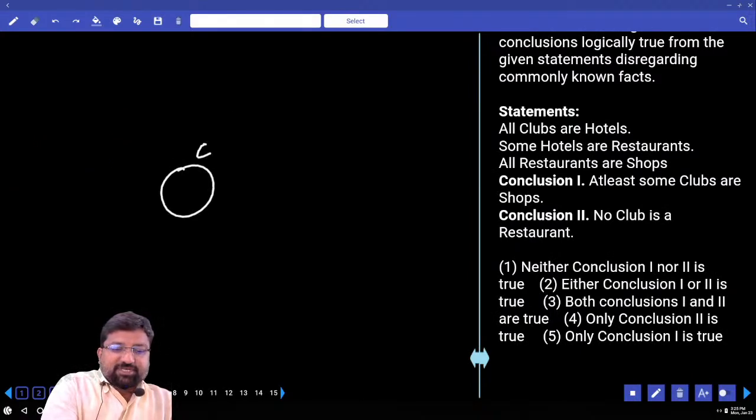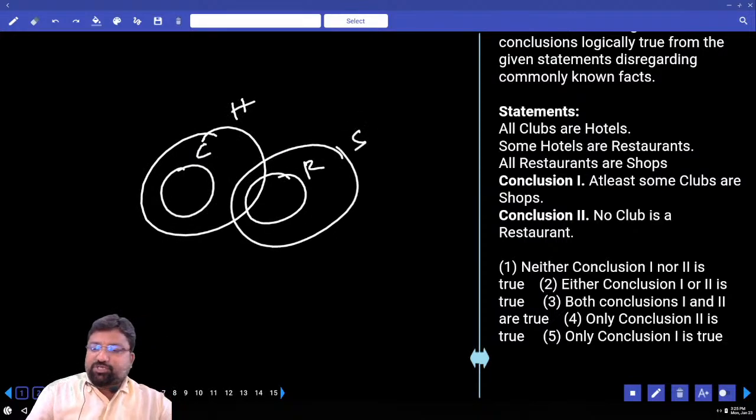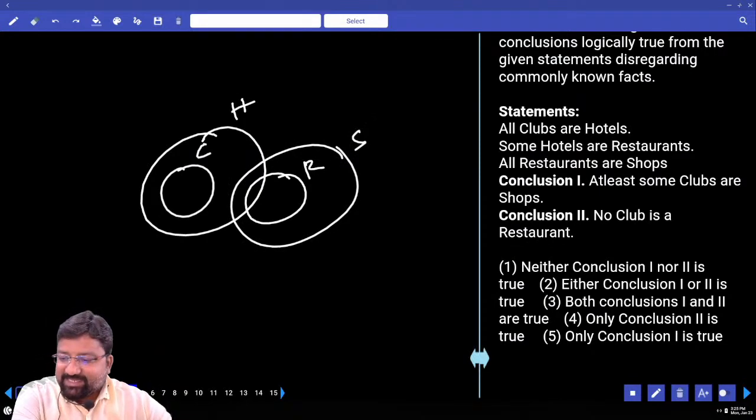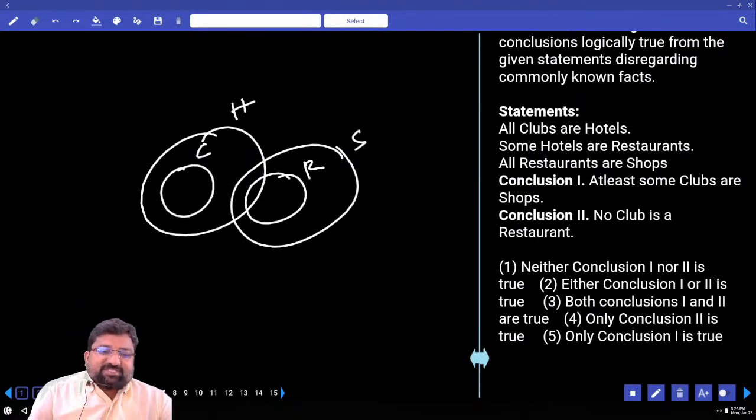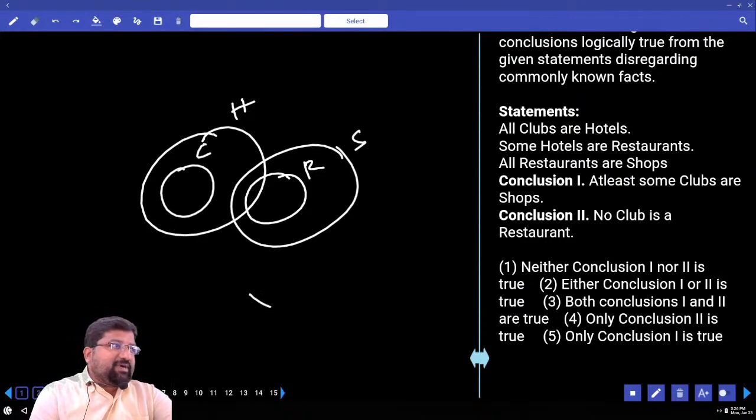Fourth, all clubs are hotels. Some hotels are restaurants. All restaurants are shops. First conclusion, at least some clubs are shops. Some clubs are shops. Is there any relationship? No. No club is a restaurant. Directly I'll mark this as wrong.